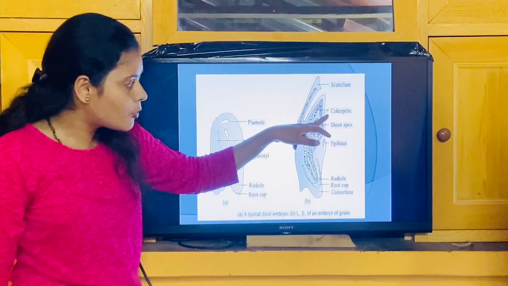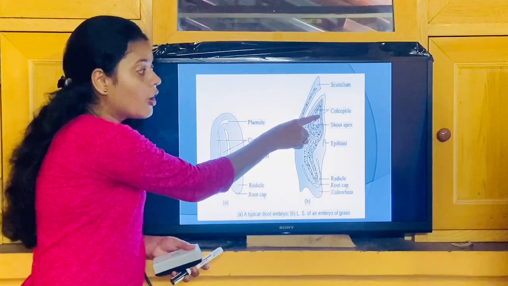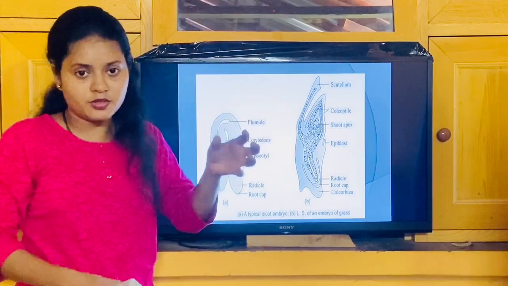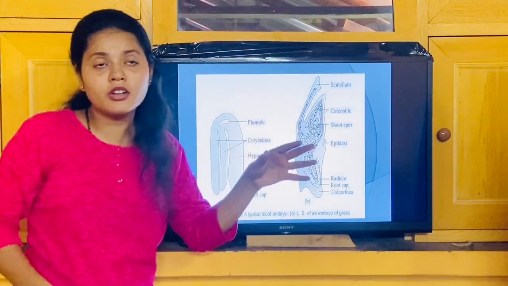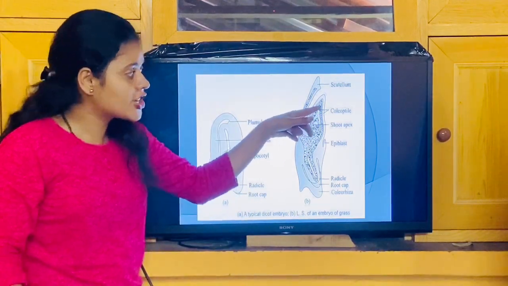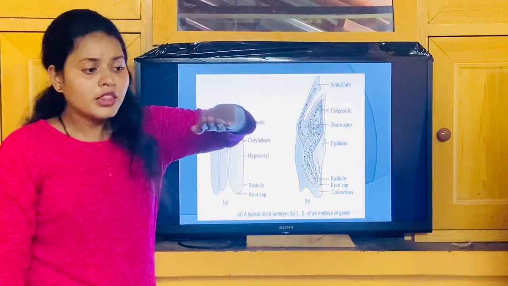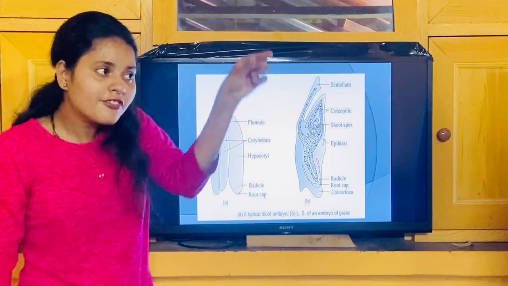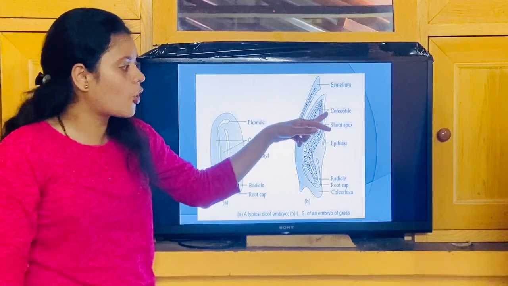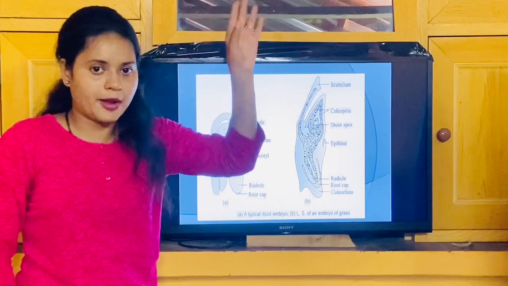Now on the top of the plumule there is an undifferentiated cellular region or tissue, and that is called the coleoptile, which also helps the tip region of the stem or shoot tip.